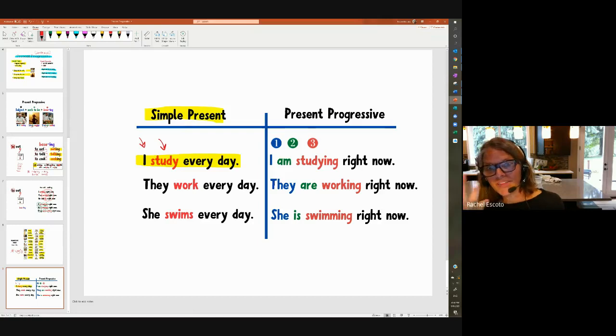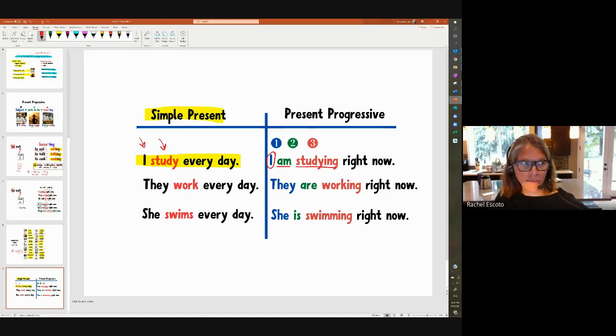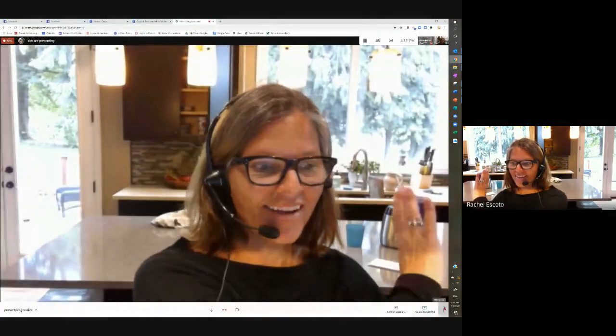For the present progressive, we need three pieces. We need the subject, we need the verb, and we need the ing. So we have I am studying. And we go from they work every day to they are working right now. And she swims every day to she is swimming right now. So those are the basics of the present progressive. I will continue to teach you more about that. There will be more videos to show you how to use it in the negative and how to make questions using the to be. Okay? Great job.